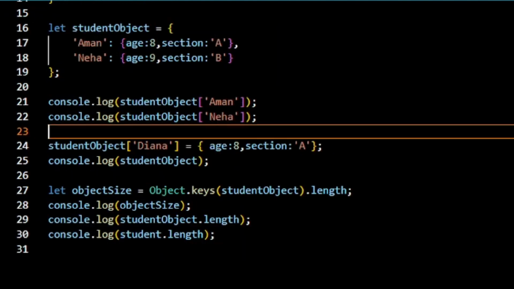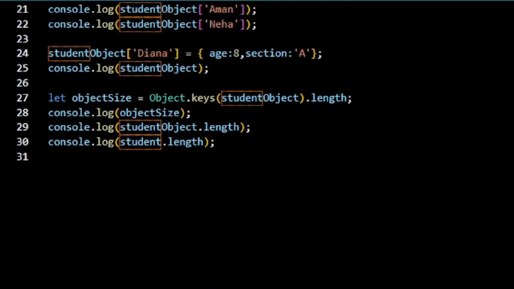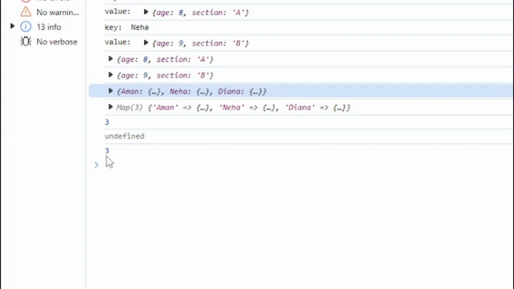Okay, next check our map size. So let's check student.size. It is supposed to give us 3 because there are only 3 key-value pairs in our map right now. Okay, see, it's showing us 3.